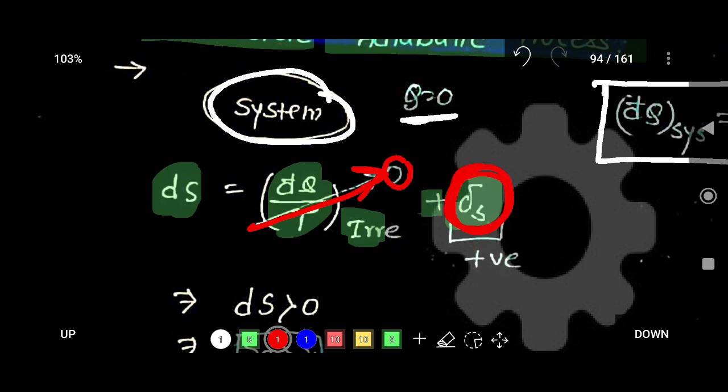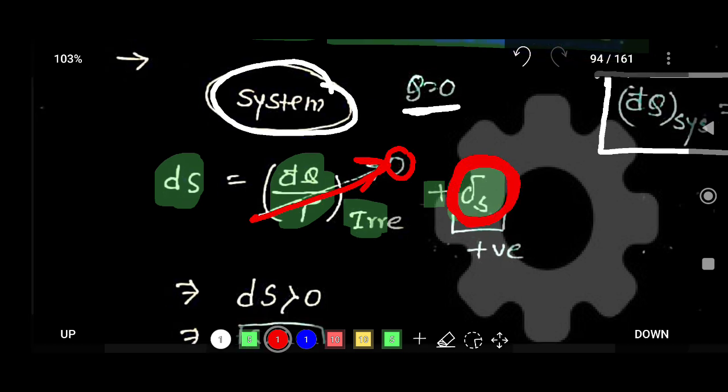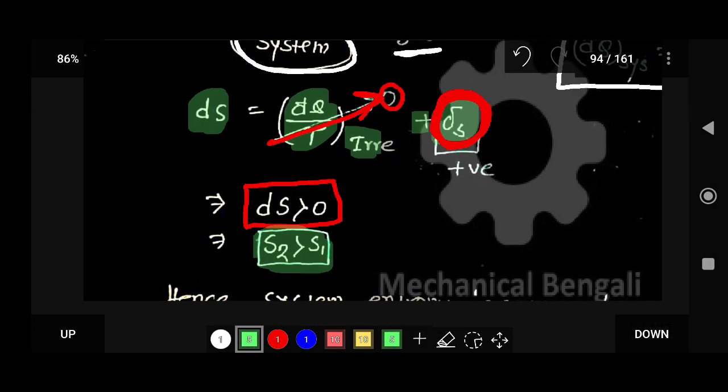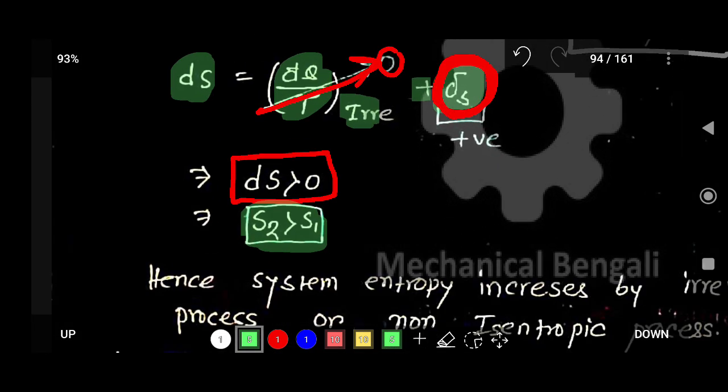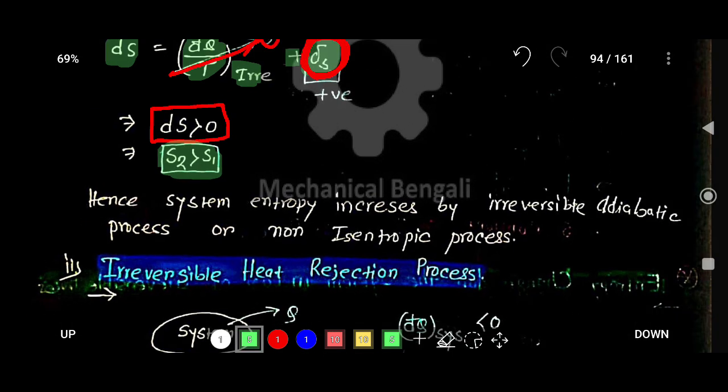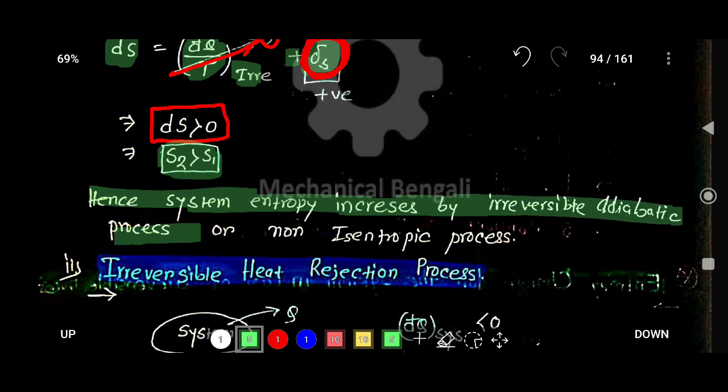So ds is greater than 0, so s2 is greater than s1. Hence the system entropy increases by an irreversible adiabatic process, or you can say it is a non-isentropic process.